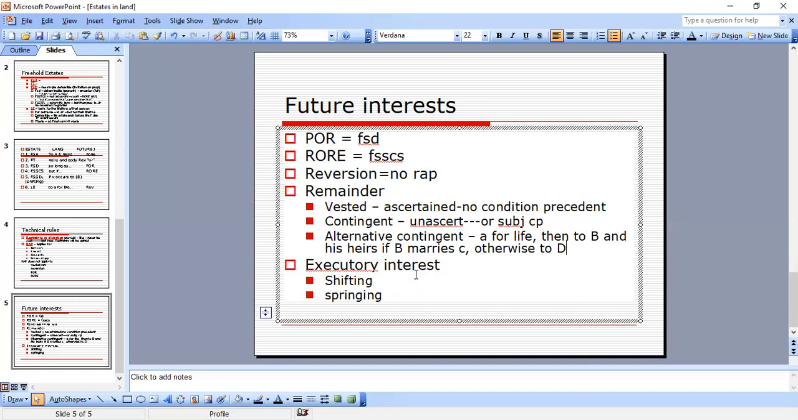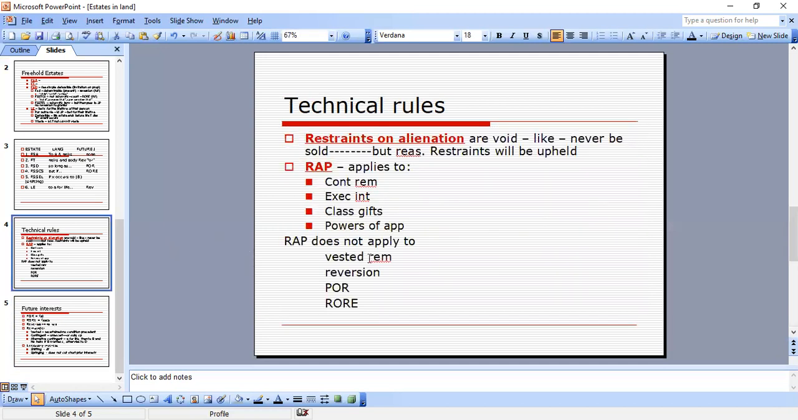Executory interest, a shifting executory interest always follows a defeasible fee. Defeasible fee, and there's the three that we talked about earlier in our other slide. It cuts short the prior interest, okay? Now the springing one is possessory at some point in the future without cutting short a prior interest. It does not cut short the prior interest. Okay, so that's future interest. Then we go to the technical rules, and I just did those.